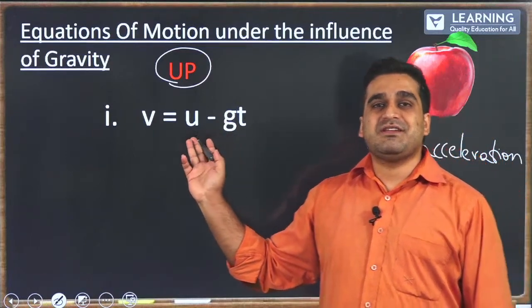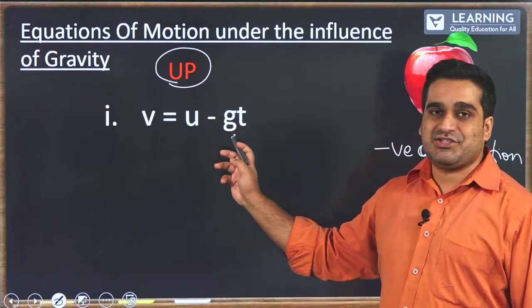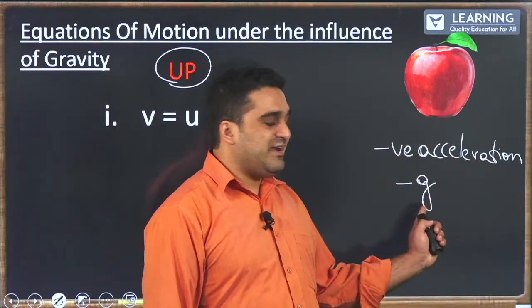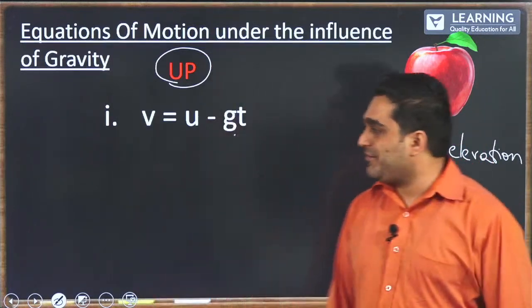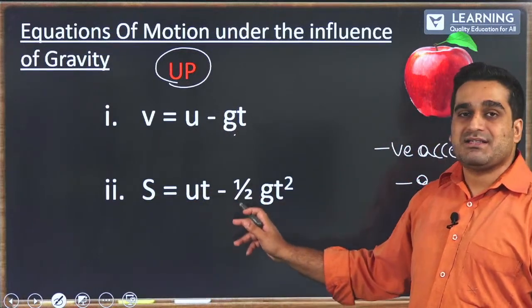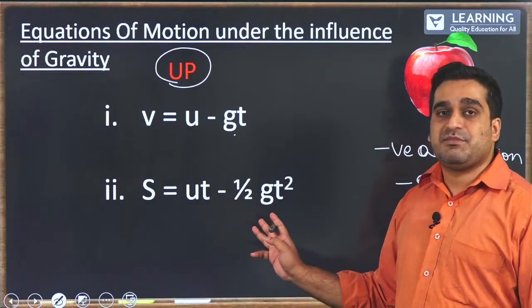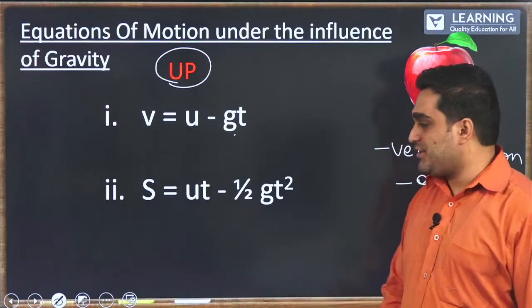So, you notice in place of plus a, now it is replaced with minus g, that is because you have negative acceleration. Similarly, s equals ut minus half gt square, and why is it minus half? Is because of negative g.